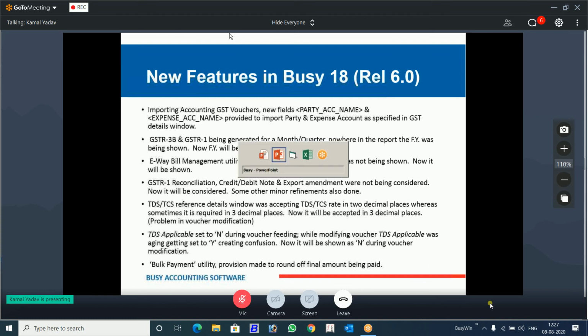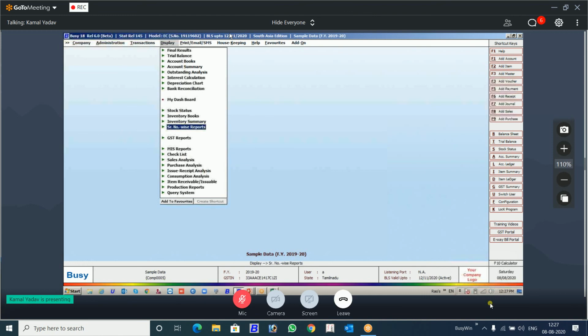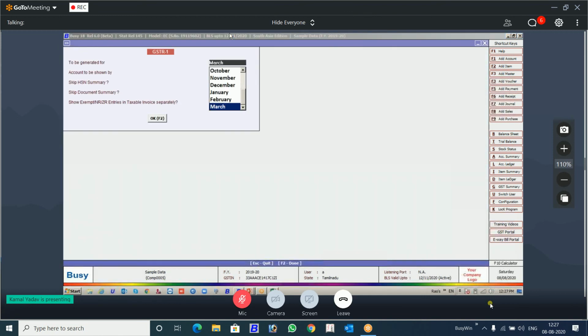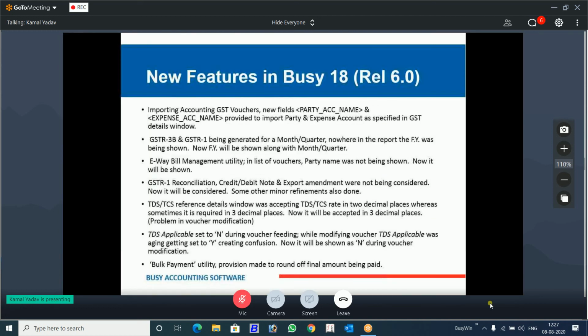I'll show you this, it will be much clearer. Let's generate it. You will see the financial year is also shown now. Earlier it was not shown. April was shown, but 19-20 was not shown. Now it will be shown. This is the change.